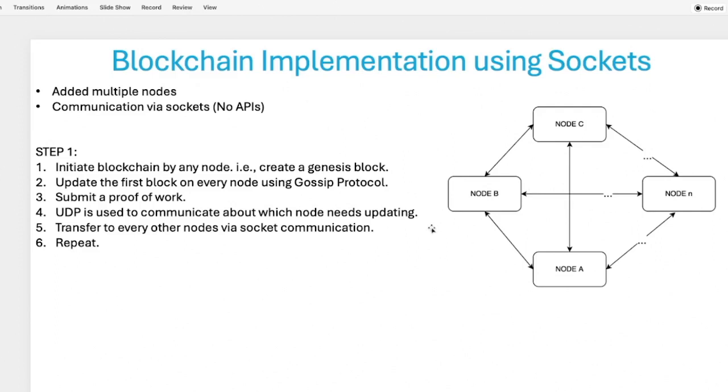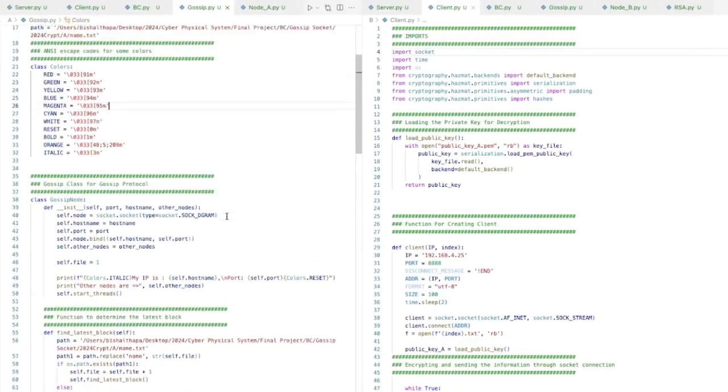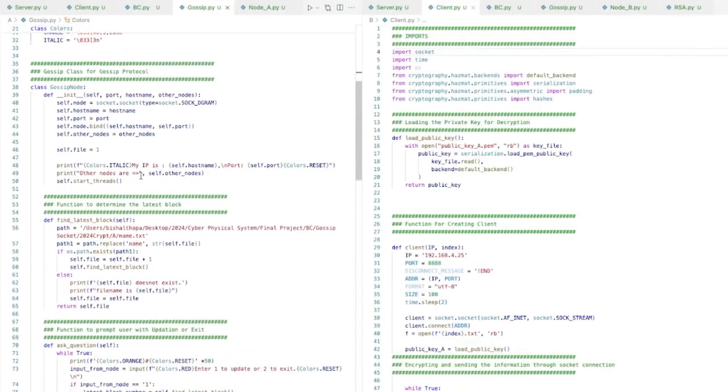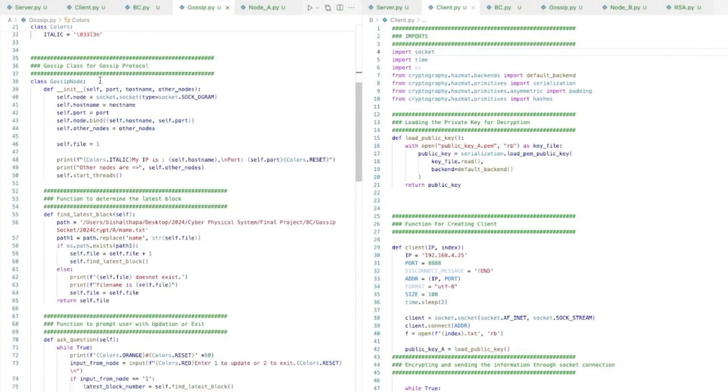So this can create a lot of problems, because what if node B and node C create a new block at the same time, and if they are passing that block to different nodes, what will happen then, and so on. Those are some extreme problems that I haven't dealt with, but in this code, what I've done is once some node creates a block, it will continuously try to update it to the other nodes. So this is the basic code for callers, but I created a class for gossip protocol.